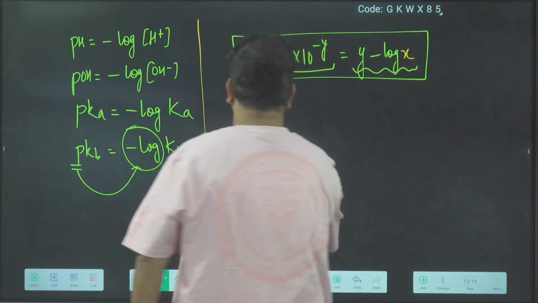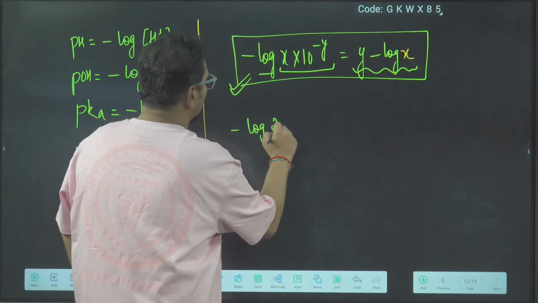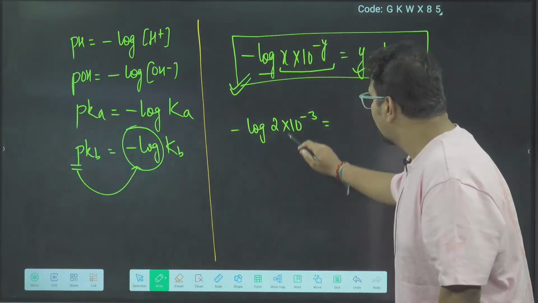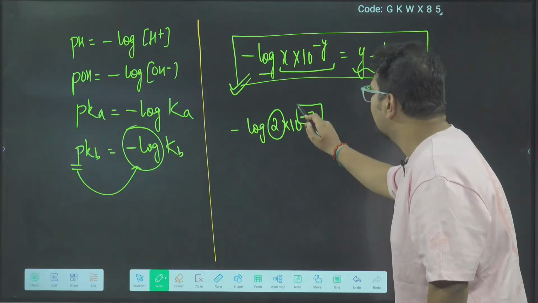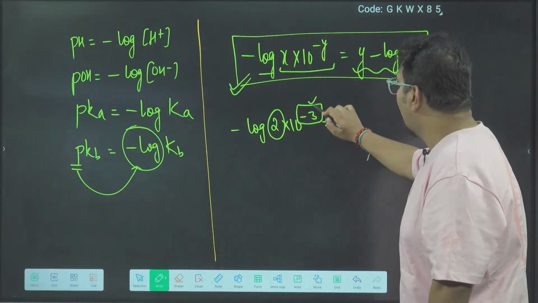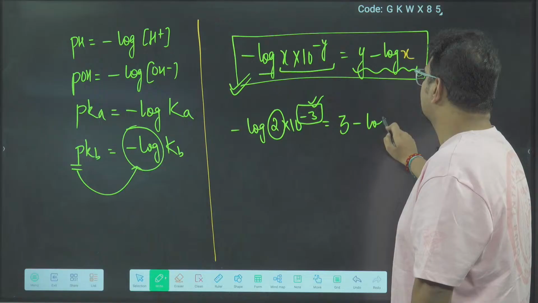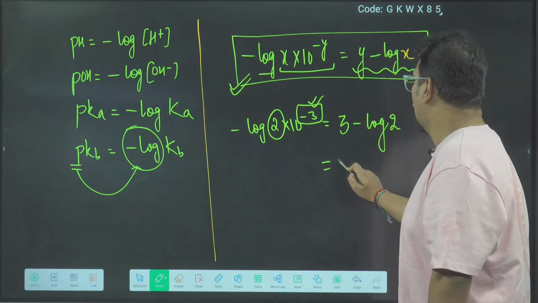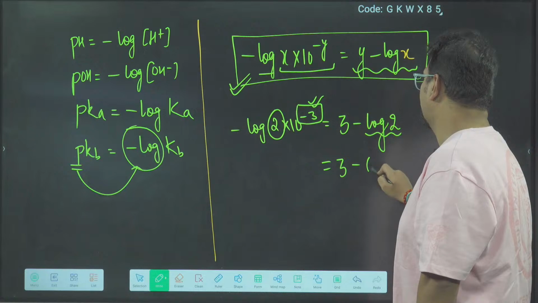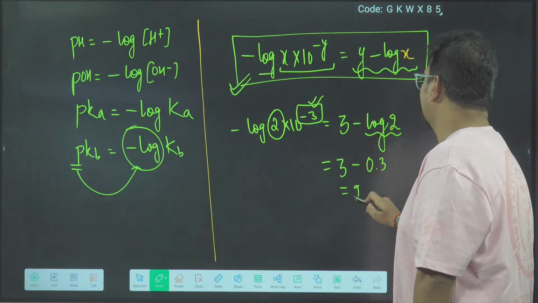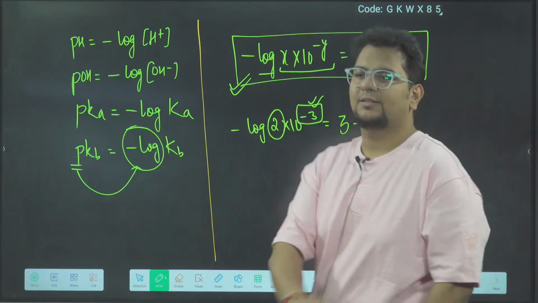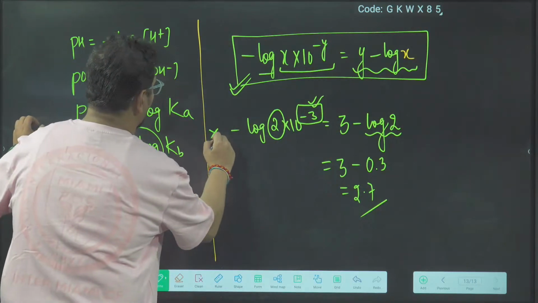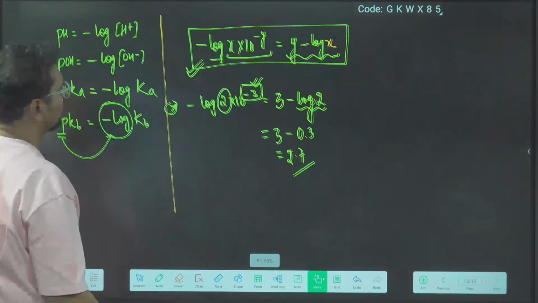For example, if I have minus log of 2 into 10 power minus 3, it will be y minus log x, that is 3 minus log 2. And log 2 is 0.3. So 3 minus 0.3 is 2.7. Check one more.